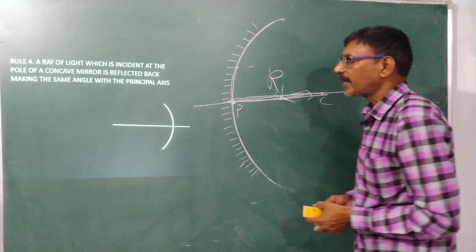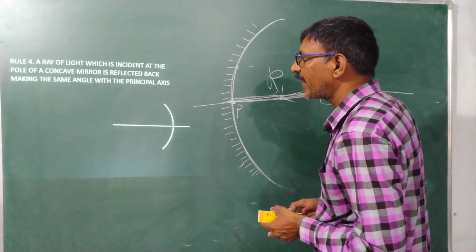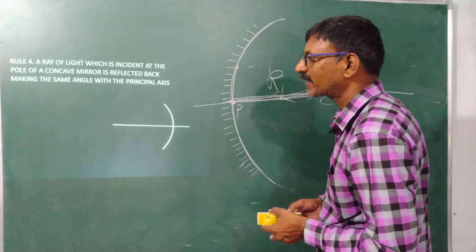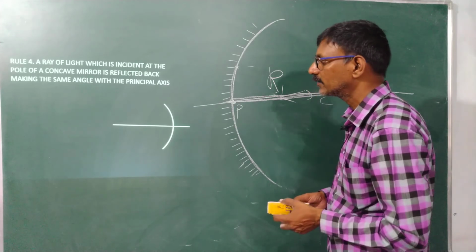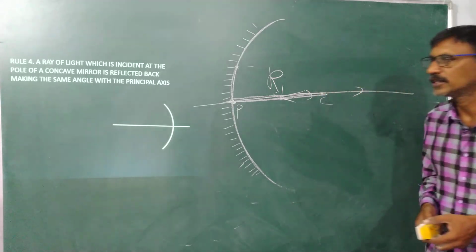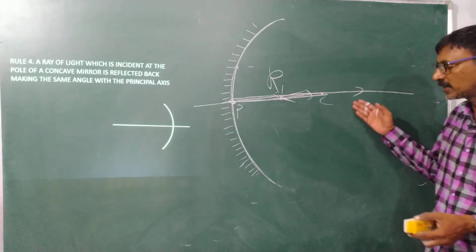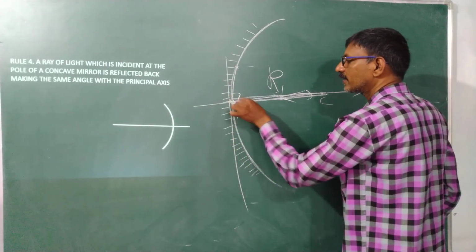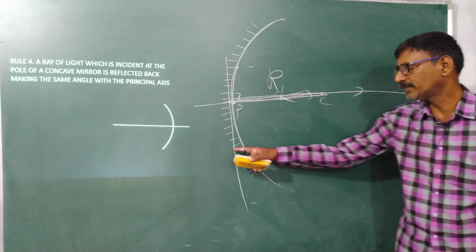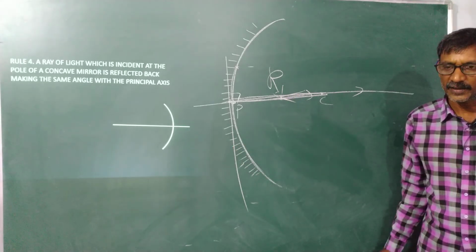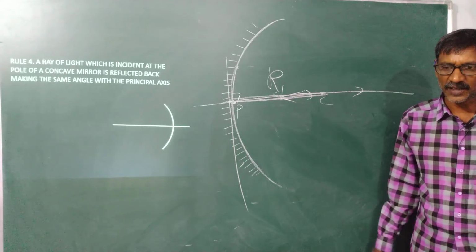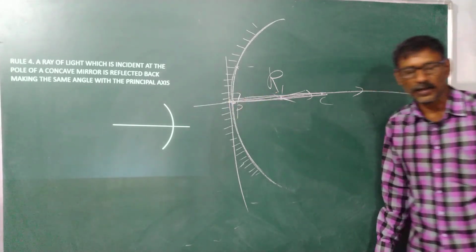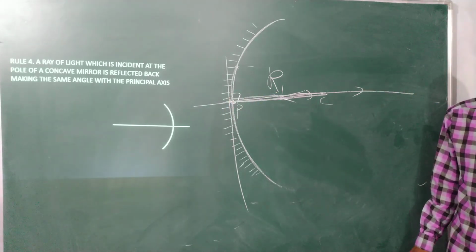See here, a ray of light which is incident at the pole of a concave mirror is reflected back making the same angle with the principal axis, because this is exactly 90 degrees. This is my tangent, this is my radius. The radius is always perpendicular to the tangent. At this point, it's reflected back along the same path.